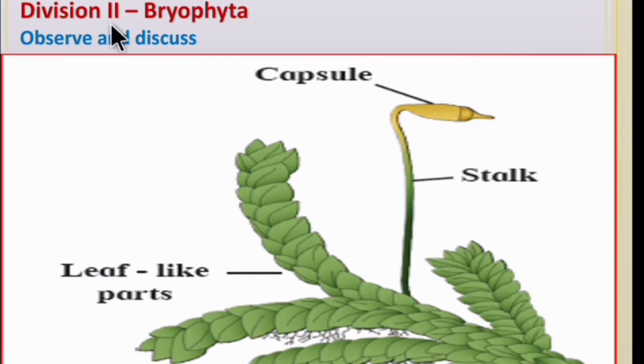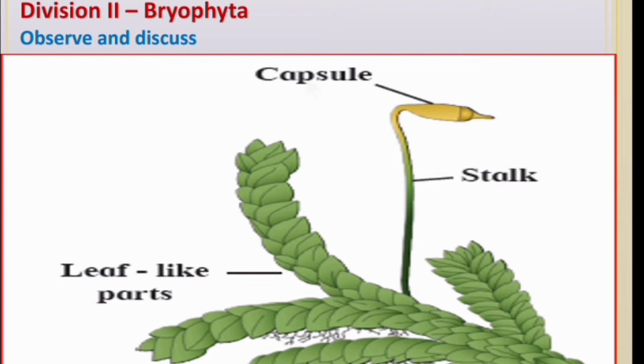Division second, Bryophyta. This group of plants is called the amphibians of the plant kingdom because they grow in moist soil but need water for reproduction. These plants are thalloid, multicellular and autotrophic. They reproduce by spore formation.